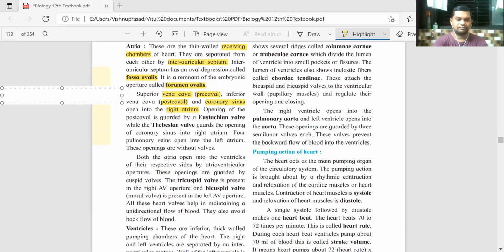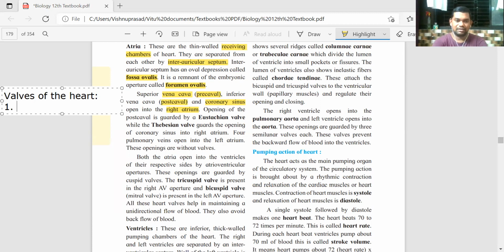Six different valves. Valves of the heart. Valve means like a gate, so it will regulate the flow of blood. That's a gate, and that is what we call a valve.